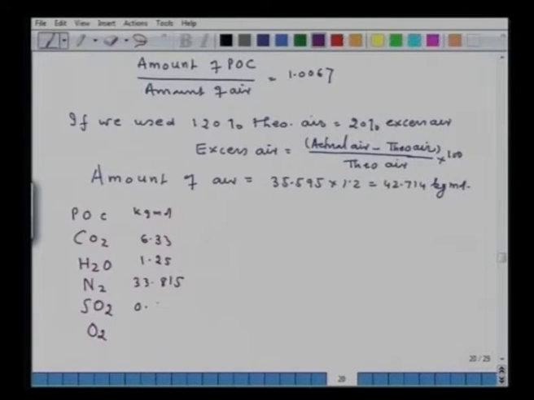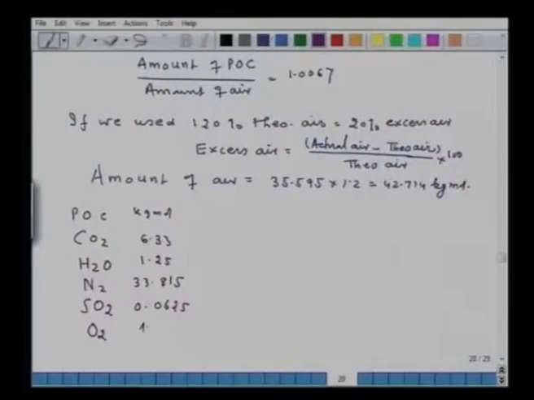SO2 is 0.0625, and O2 you can find out from the total amount of air, 42.714, you know the stoichiometric amount of air. If you multiply by 0.21, that will be the amount of excess oxygen, and that comes to 1.49. So, the total has become now 42.9475.